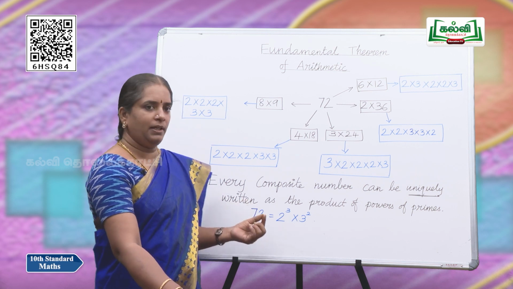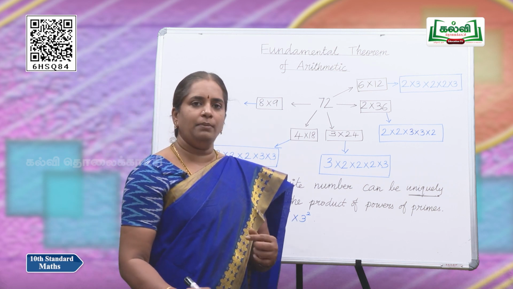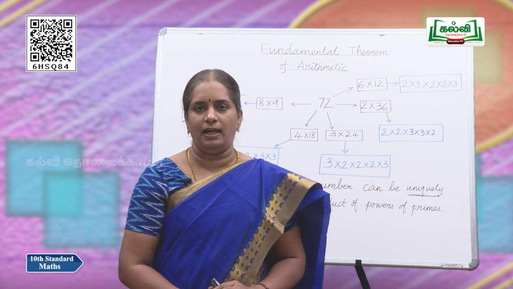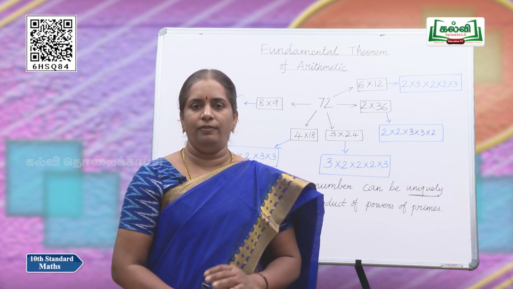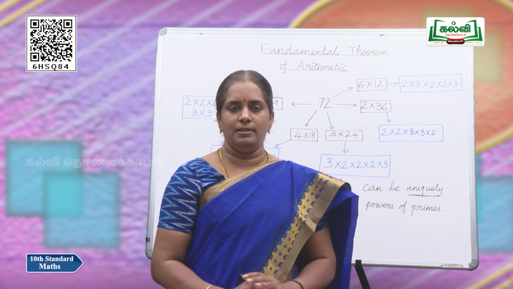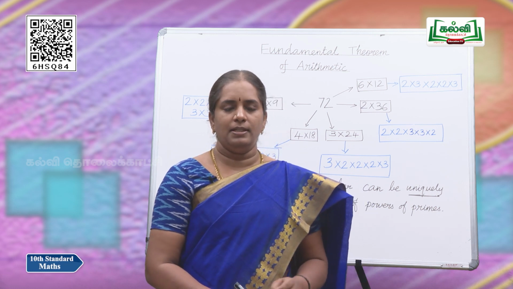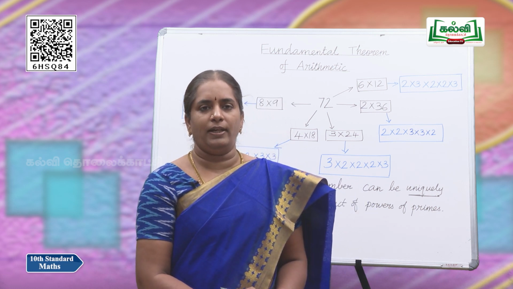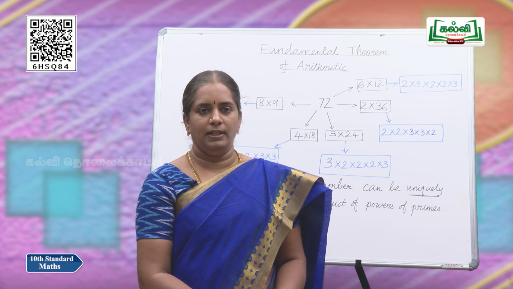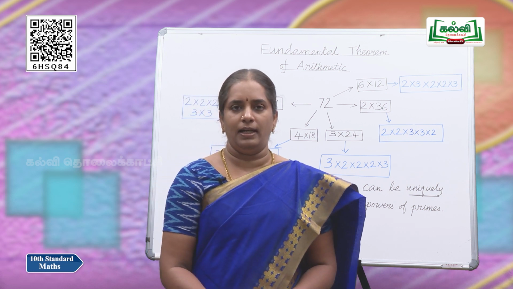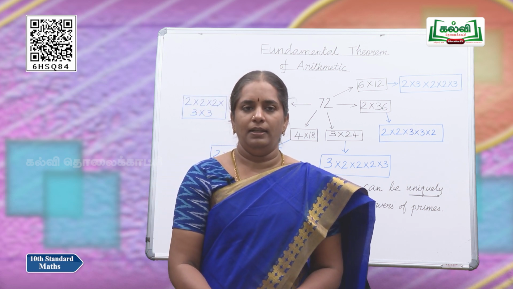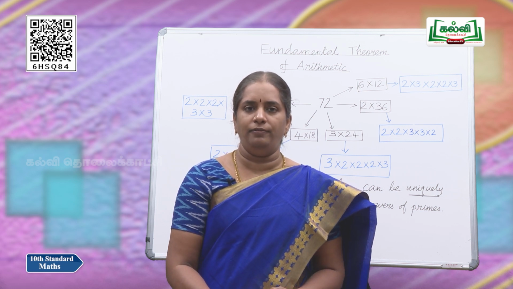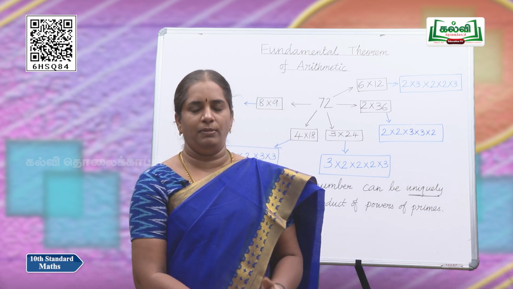So, any composite number can be uniquely represented as the product of powers of primes. This is our theorem. This is otherwise called the unique factorization theorem. That is, I repeat the theorem: every composite number can be written as the product of powers of prime numbers.